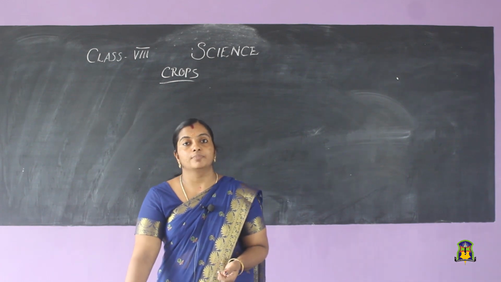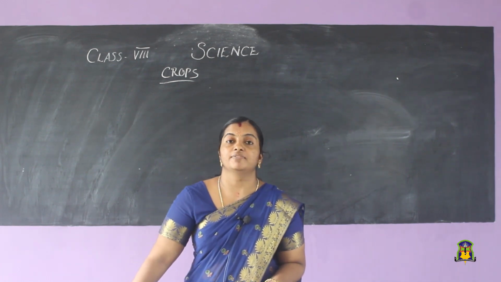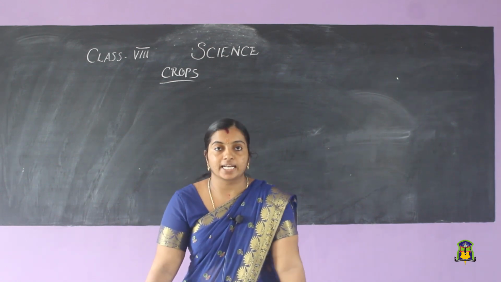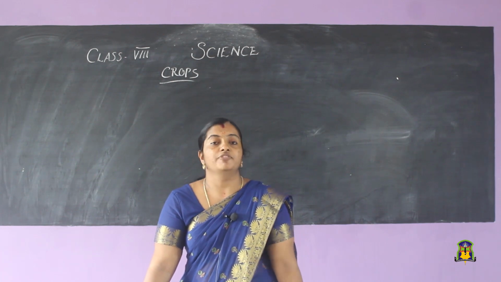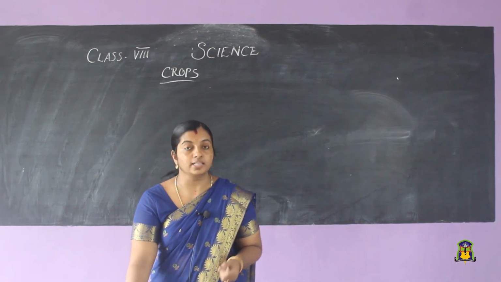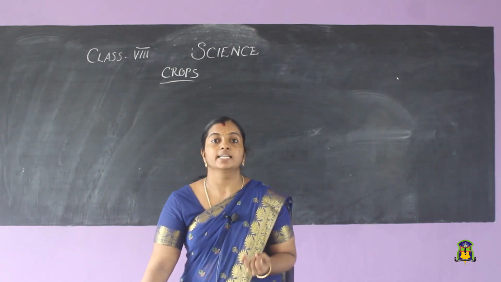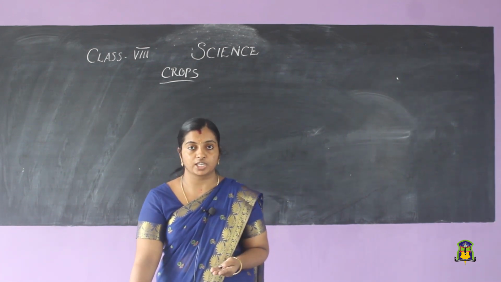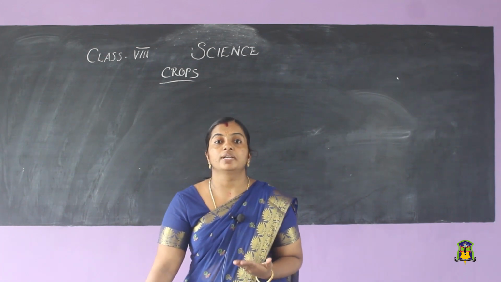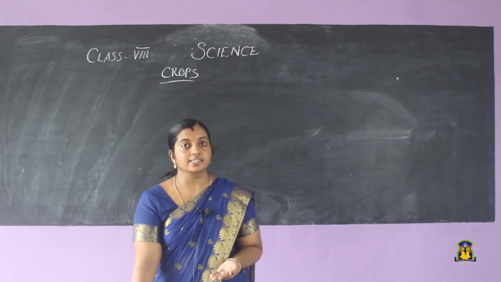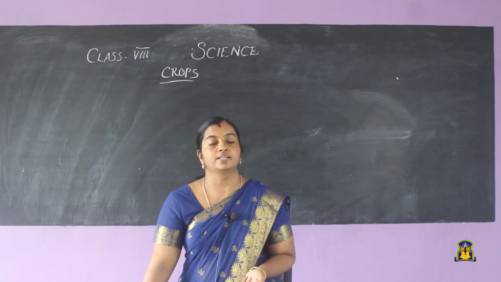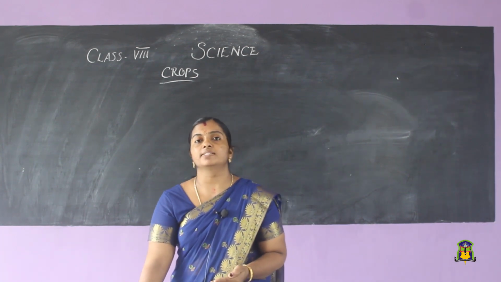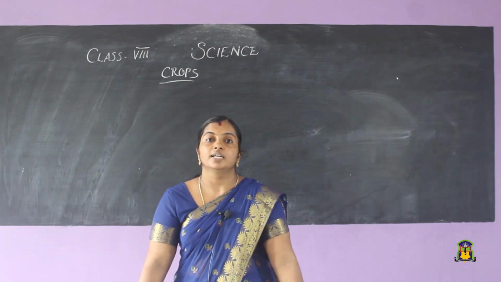Then we discussed about the basic agricultural practices that we follow while cultivating or while doing the process of agriculture. Which were they? Yes, the first one was the preparation of the soil, then sowing the seeds, then adding manures and fertilizers. The next step was irrigation. After irrigation, we have to remove the weeds and unwanted plants. Then harvesting, and the last step is storage. So, these were the basic agricultural practices, and we discussed about the preparation of soil in detail.